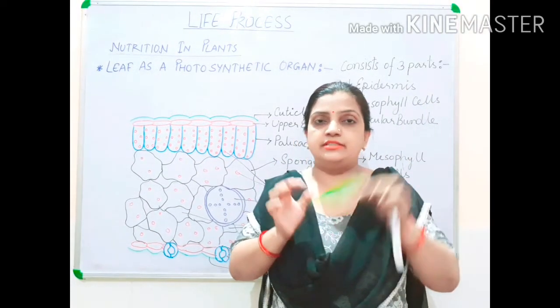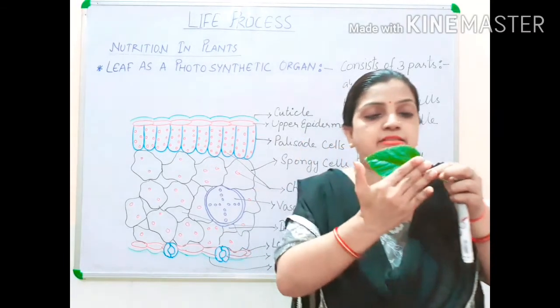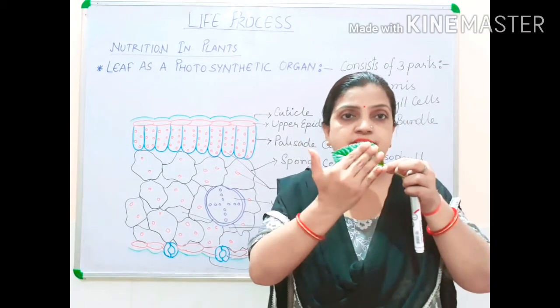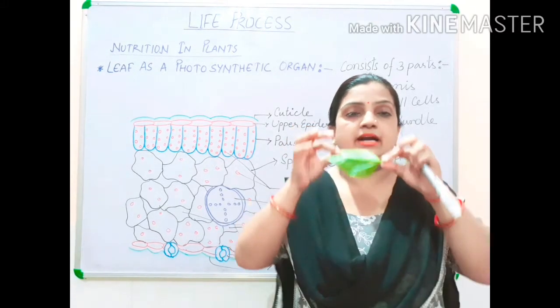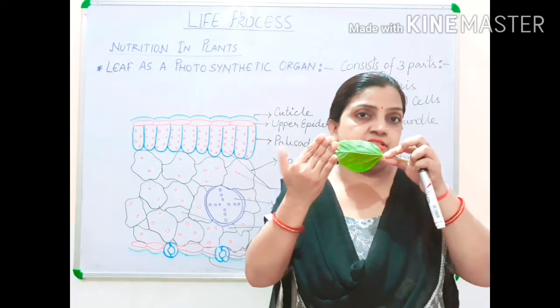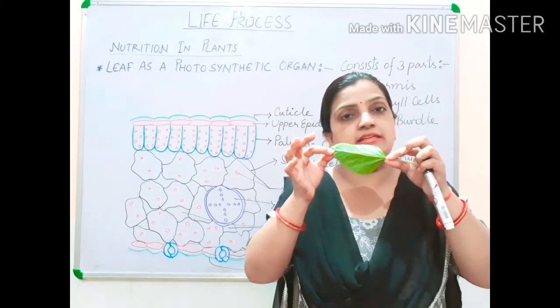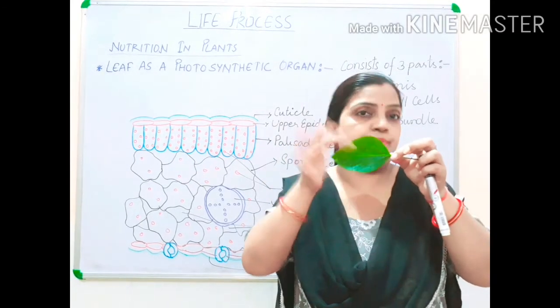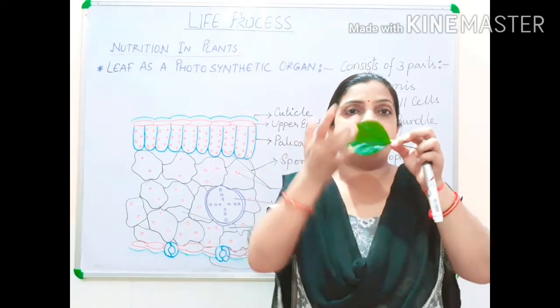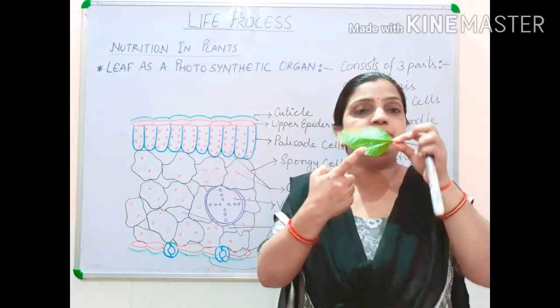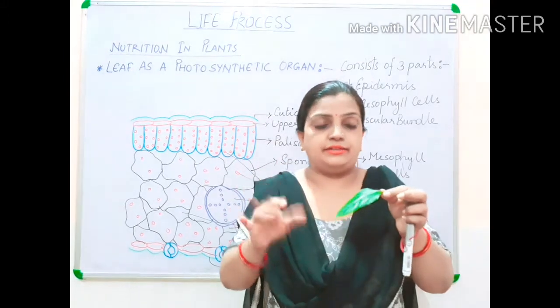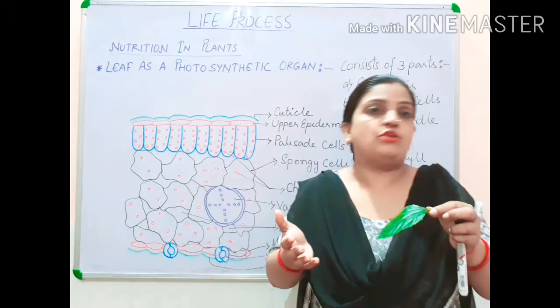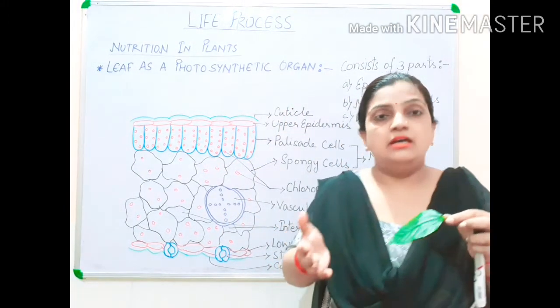Now children, in the structure, you can see that this is the upper surface which is dark green in color, and behind this is the lower surface which is light green in color in comparison to the upper surface. This one is darker and this one is less dark, it is light, but both are green. Green, why? Because chlorophyll pigment is present.